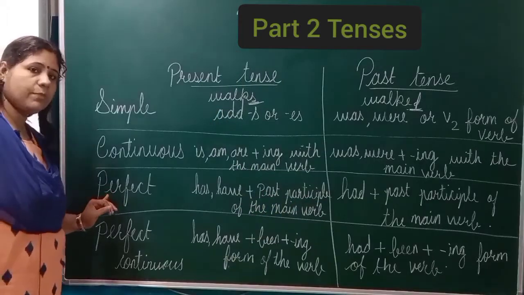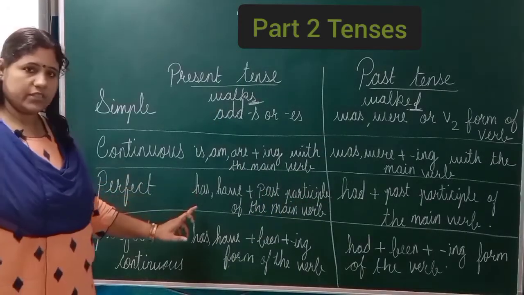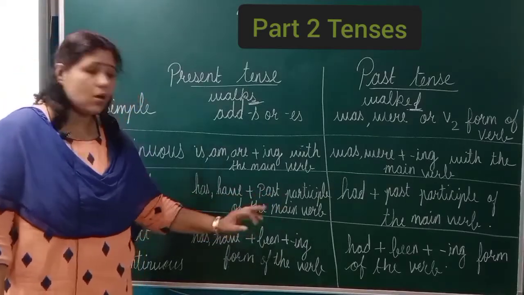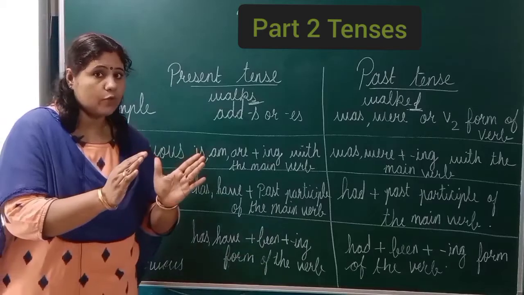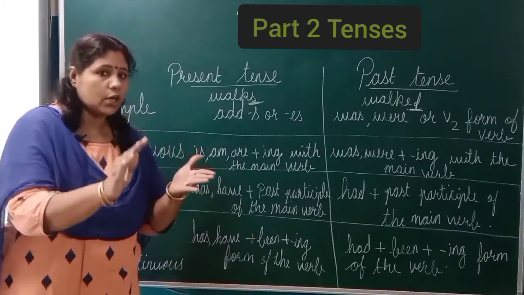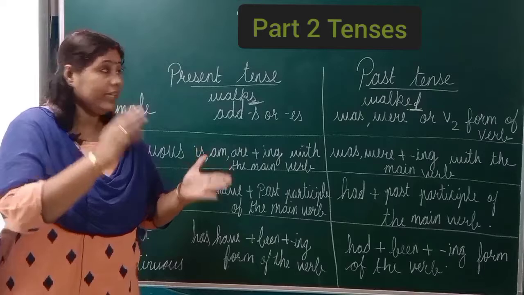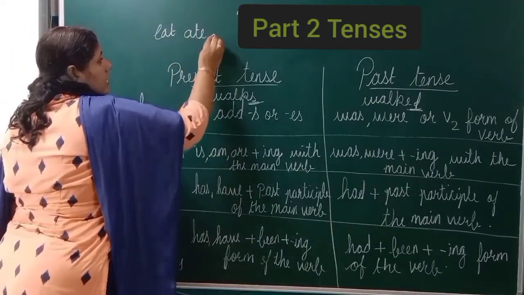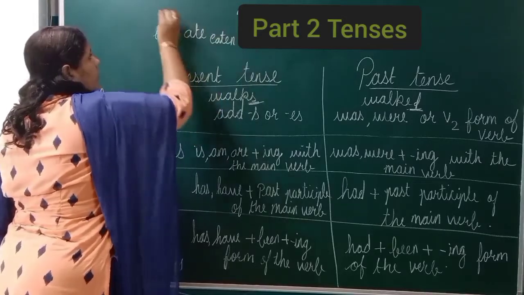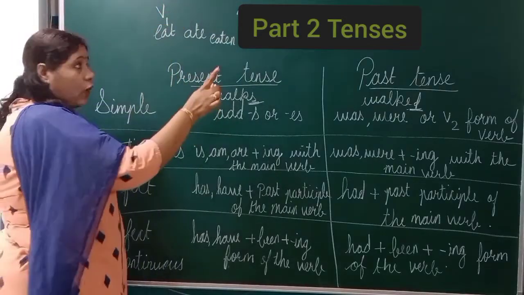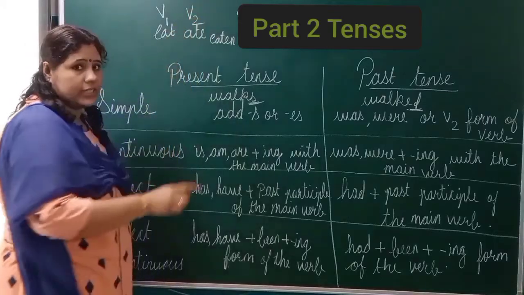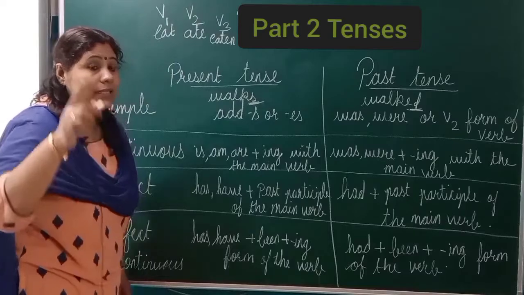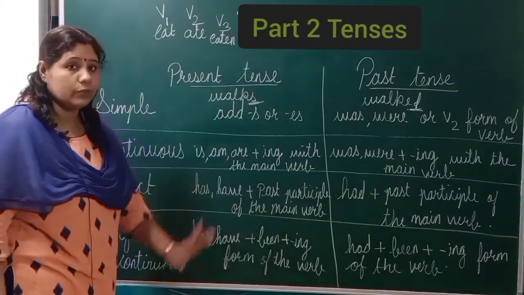Now, present perfect tense. In this, you have to add has, have, plus the past participle of the main verb, the V3 form of the verb. Buy, bought, bought. Eat, ate, eaten. V1 is the base form, V2 is the past form, V3 is the past participle of the main verb.